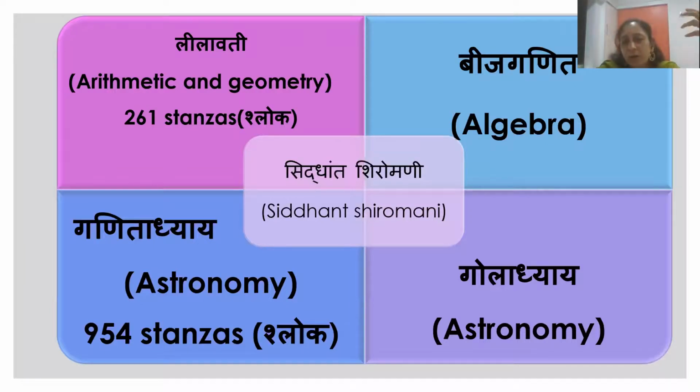Because it has everyday mathematics, rules of business, rules of finding interest rates, simple interest and compound interest, various methods to find areas of the quadrilateral, circle, irregular shapes and triangles. Heron's formula is also there, Pythagorean triplet generation is there, also fractions, how to deal with fractions, how to solve equations, how to construct quadratic equations. All this is there in the Lilavati.